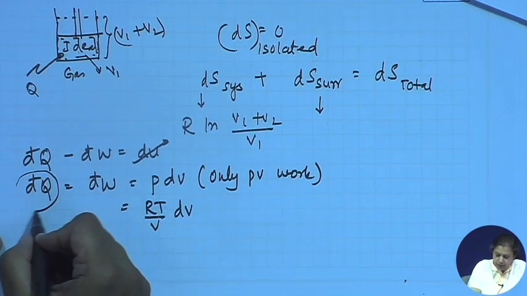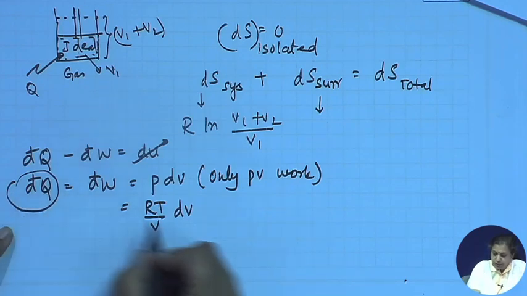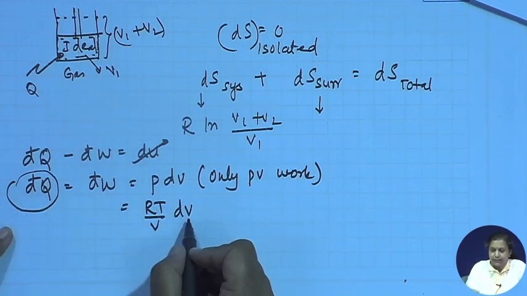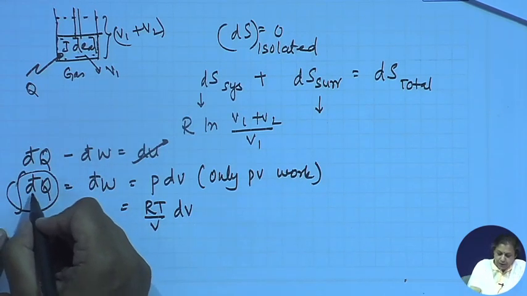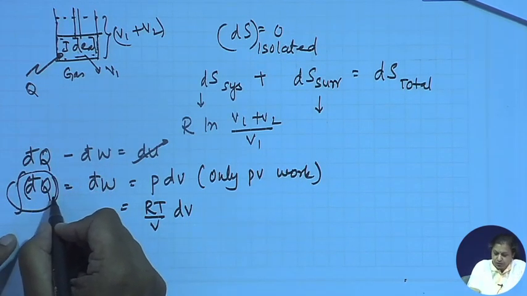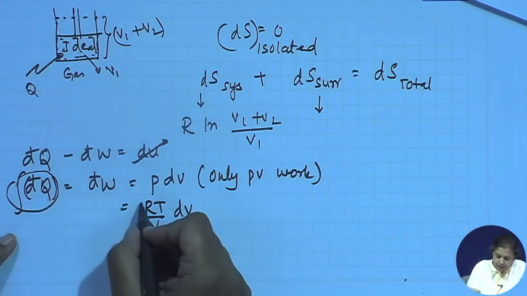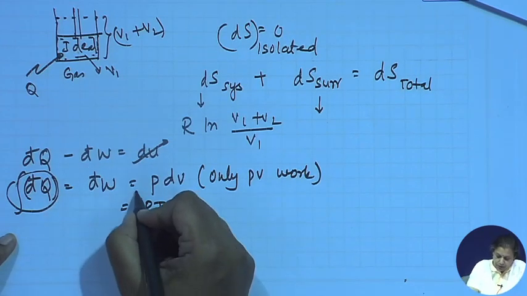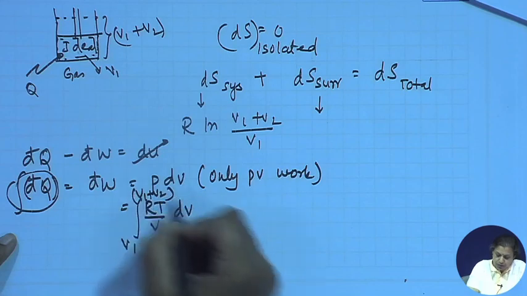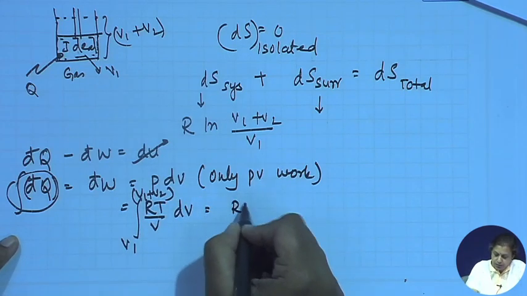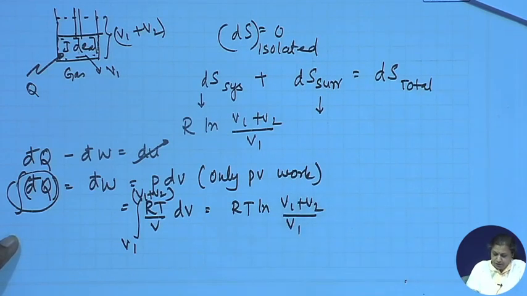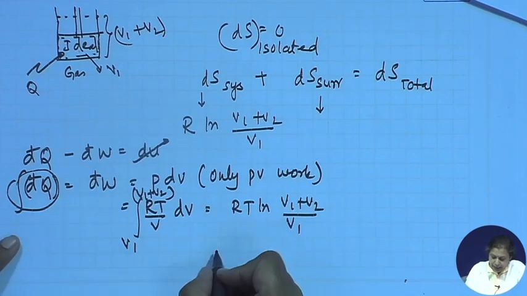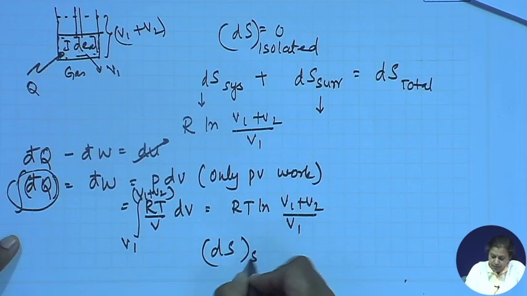Therefore, in this particular case we find that the amount of heat which has flown from the surrounding is equal to RT by V dV, and what is the total amount of heat which has flown from the surrounding into the system? This is equal to the integral from V1 to V1 plus V2, or in other words this is equal to RT ln (V1 plus V2) by V1. Agreed? Now, what is the entropy change of the surroundings then?